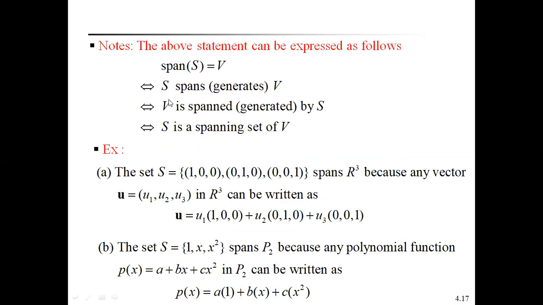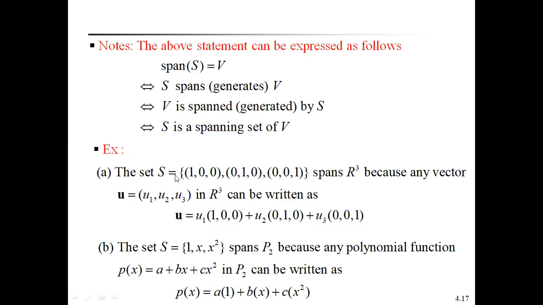The above statement can be expressed in the following ways. Span of S is equal to V. It implies S spans V, that means S generates V. And it implies V is spanned by S, that means V is generated by S. And it implies S is a spanning set of V. So span of S equal to V means any vector of V can be expressed as a linear combination of the vectors of S. Then we say S is called a spanning set of V. This is the representation of the spanning set: span of S is equal to V, S spans V, or V is spanned by S, or S is a spanning set of V.